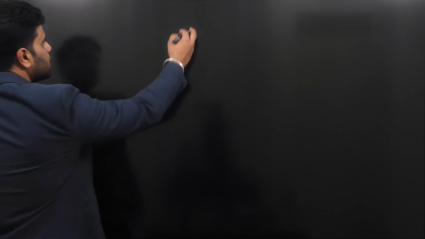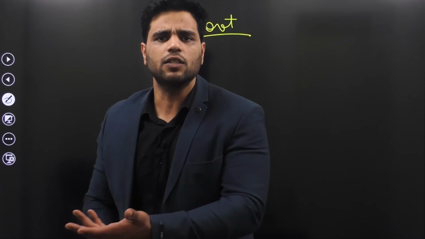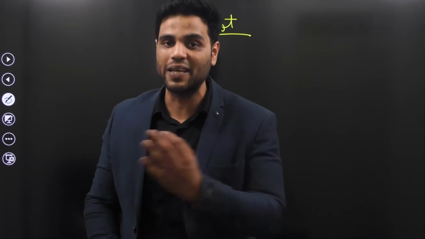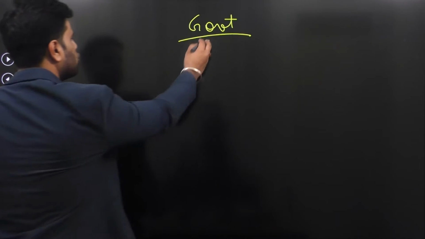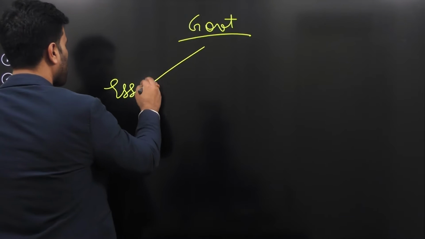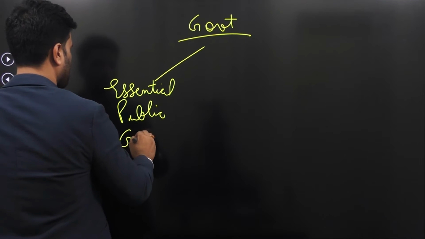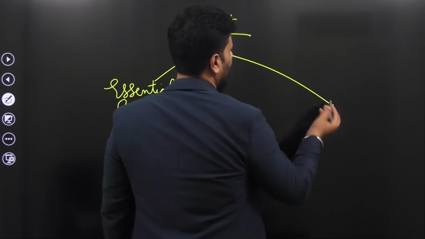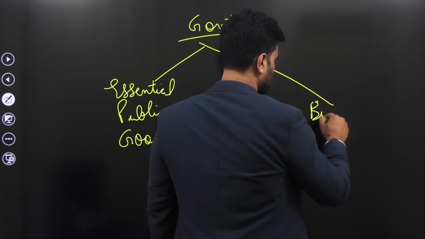So you see, government has important functions, right? One important function is providing public goods. The other important function is being in business. Though many people say that government has no business being in business, right? But government as of now, till now, has performed these two functions. Government has diverted certain resources towards providing essential things, essential public goods. And government has diverted certain resources towards, well, business.